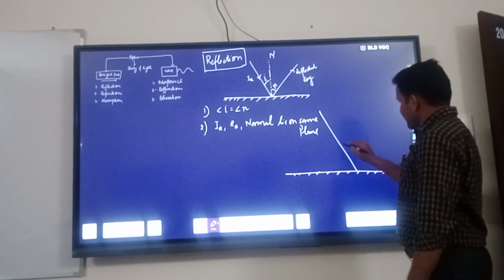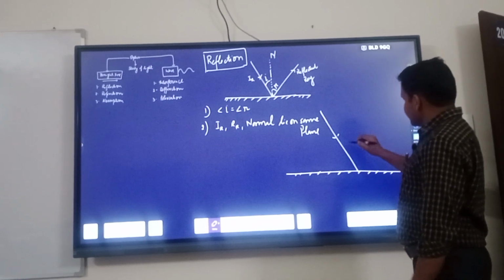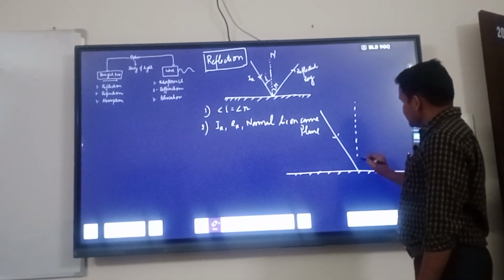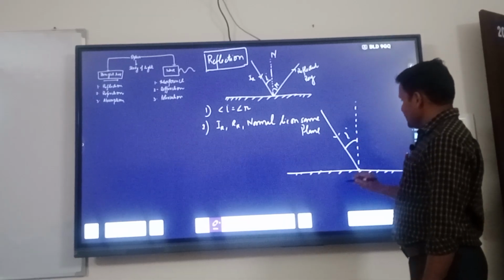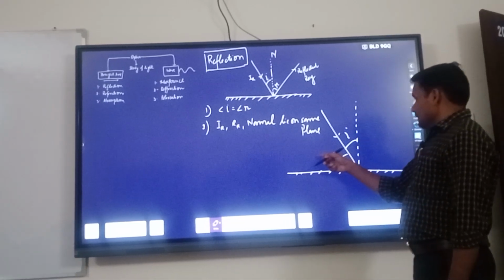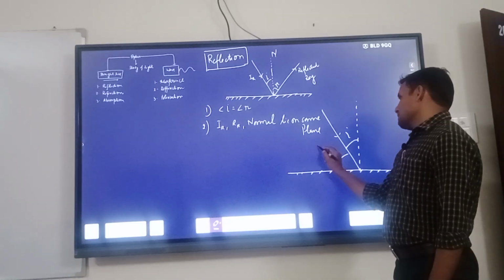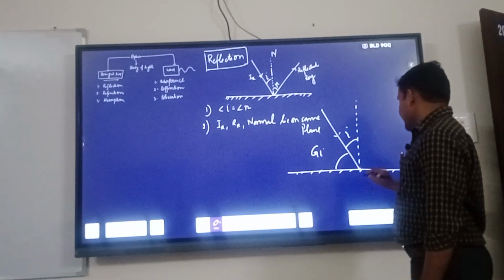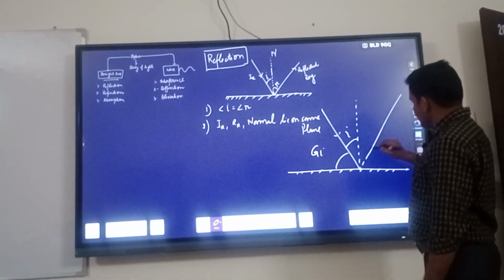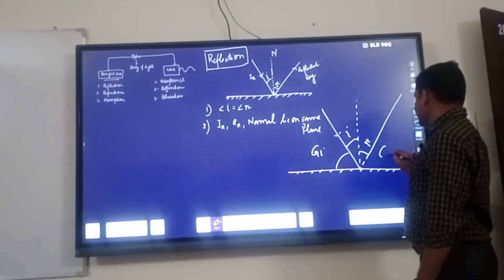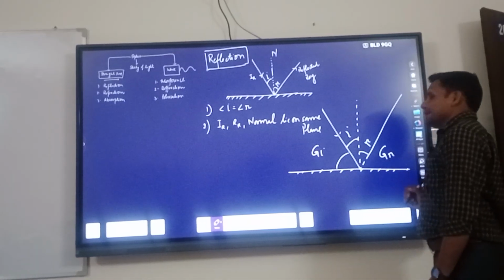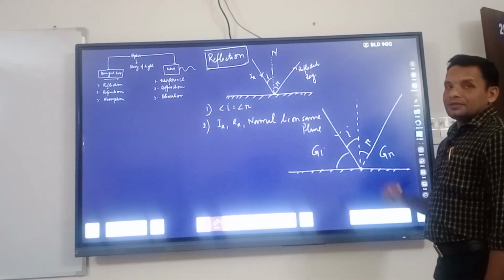Now this is the angle of incidence, the incident ray, and this is the eye. This angle is called the glancing angle of incidence, GI, and this angle is called the glancing angle of reflection, GR.